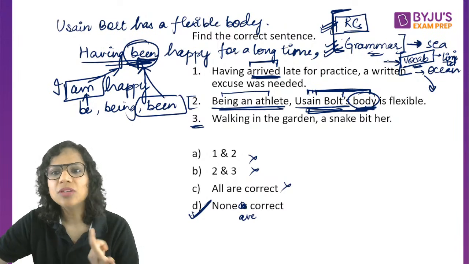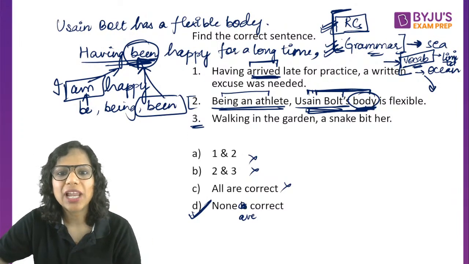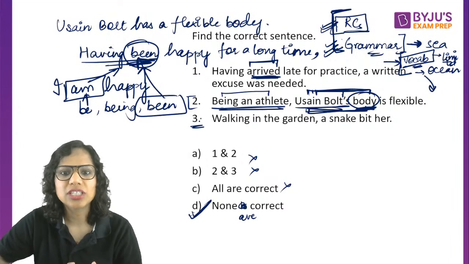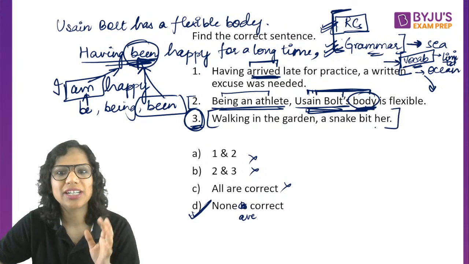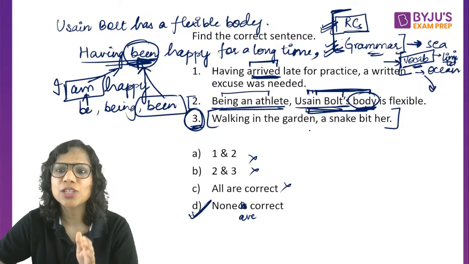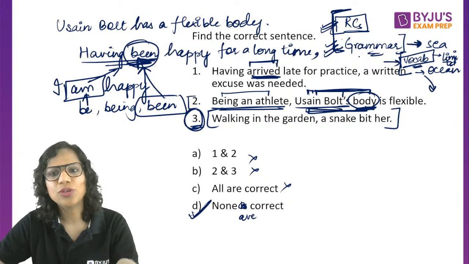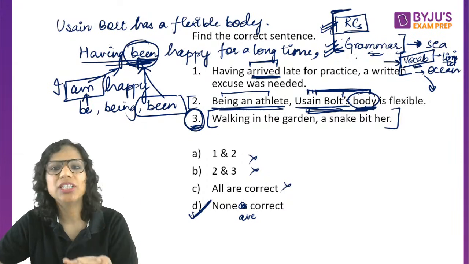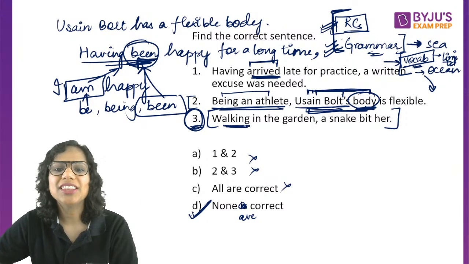Okay, and score improvement is actually a function of, are you able to apply the concepts in the question or not. For instance, I'll now tell you why this sentence is wrong, and you will relate. अच्छा हाँ ये इसलिए incorrect है, but अभी strike नहीं कर रहा हूँ. So it's also about application. Okay, so see that whatever you learn, you're able to apply it, and that will lead to an improvement in your score. Now, walking in the garden.